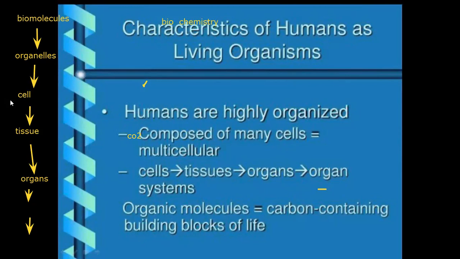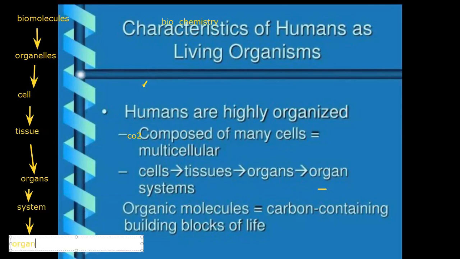So focus on the cells. These cells form tissues, tissues form organs, and organs form organ systems. These systems make up the organism. So they are multicellular.